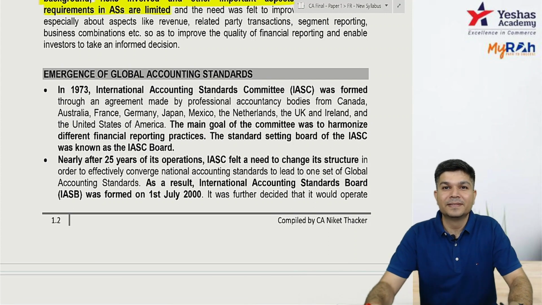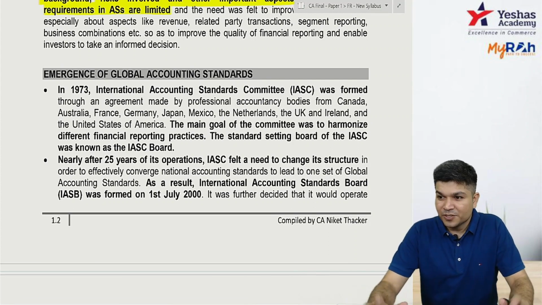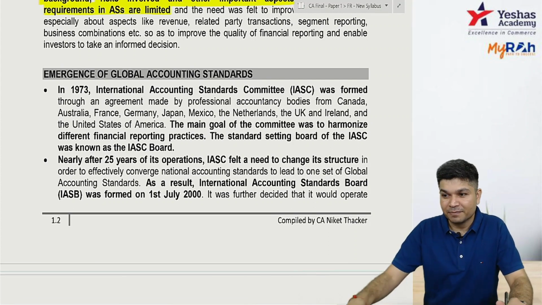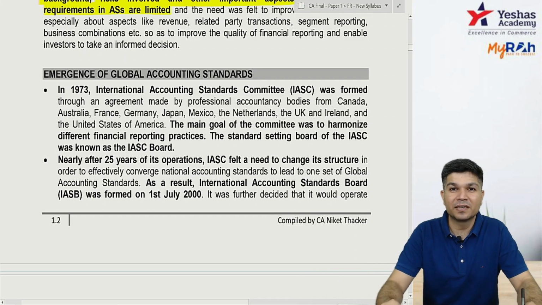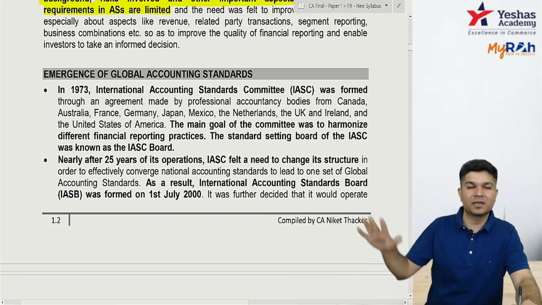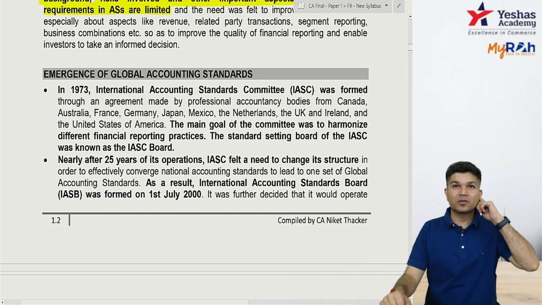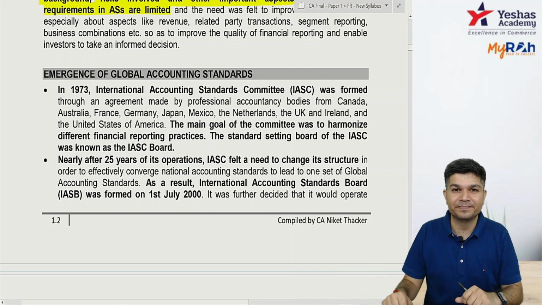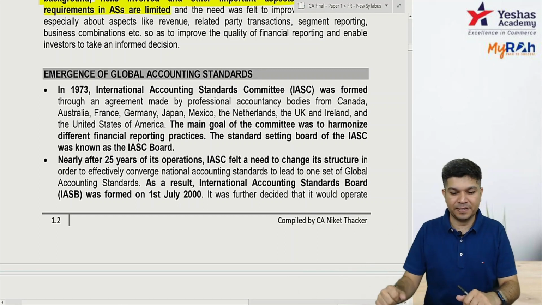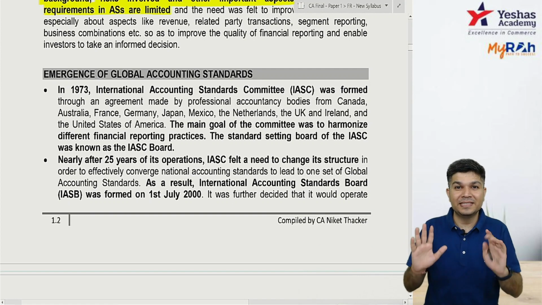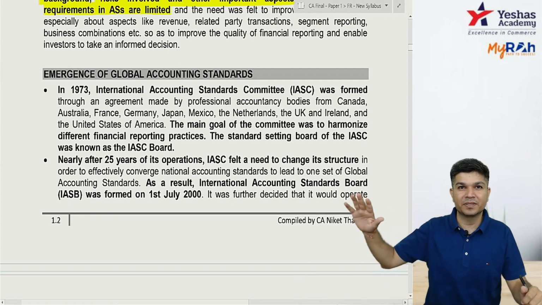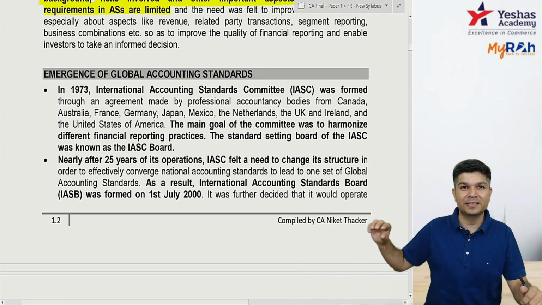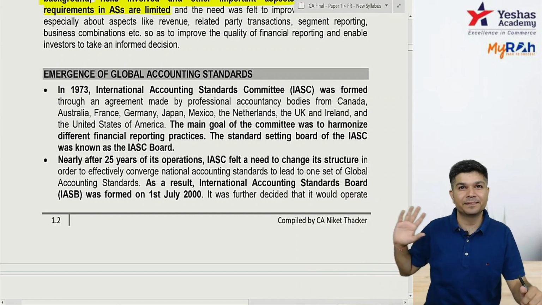Now, so we understood that people have started raising money from world over, and now we need a global standard. So don't say, sir, IND AS is a global standard. No, IND AS is not a global standard. Actually, IFRS came, and based on IFRS, then IND AS came. So what happened is, in 1973, a London-based group, it was called IASC, International Accounting Standard Committee.